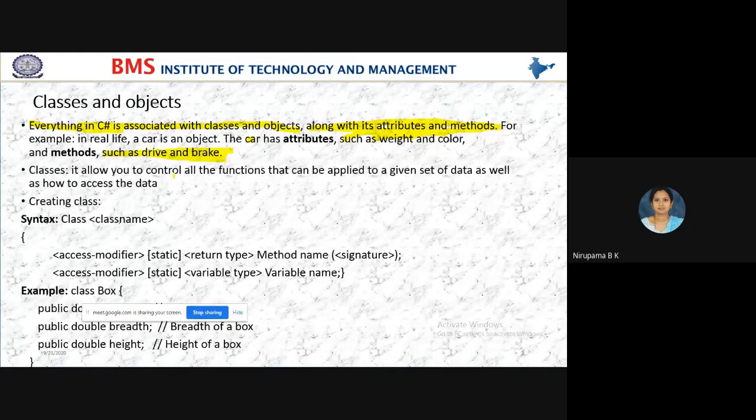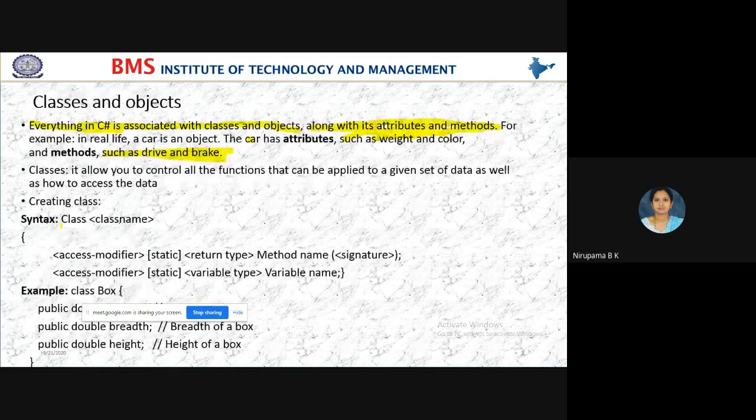Correct? Do you agree with this, students? A function is nothing but what action we are going to perform in that particular program. Please respond. What action you are going to perform in that particular program, that is nothing but a function. So a class allows you to control all the functions that can be applied to a given set of data, as well as how to access the data. So this is class.